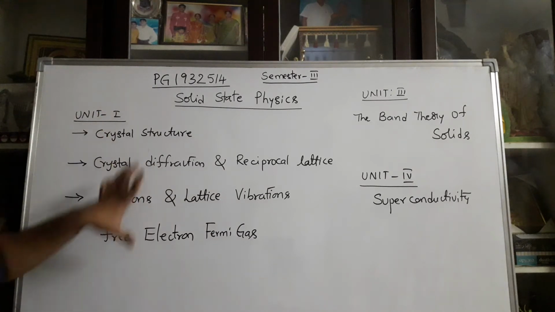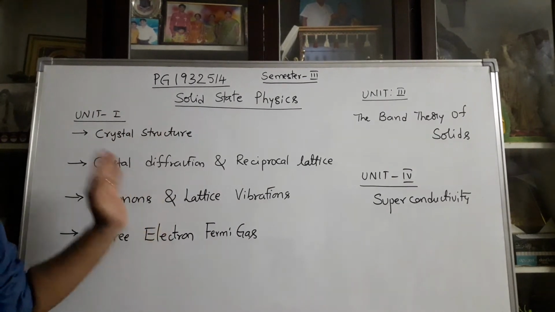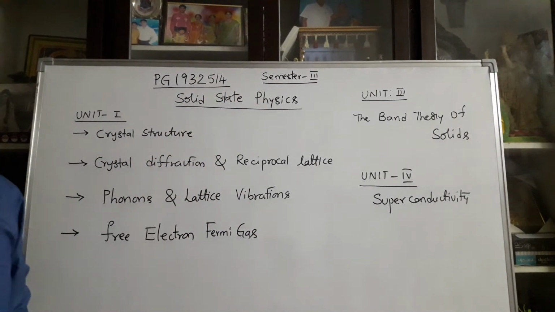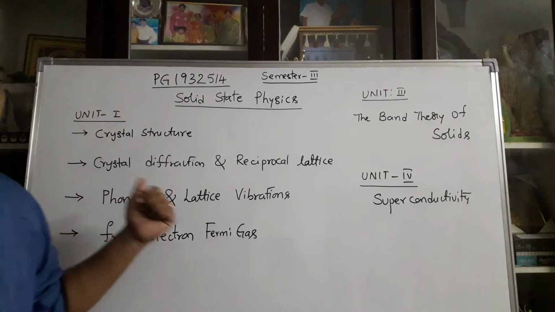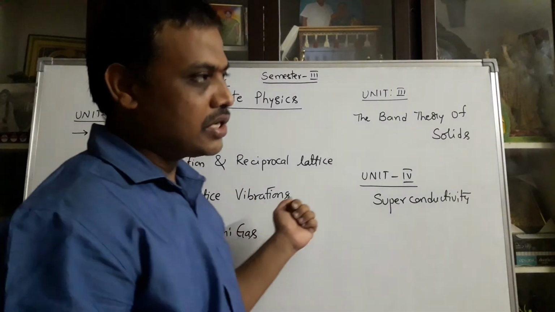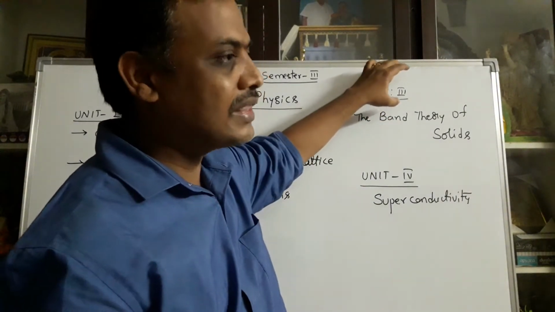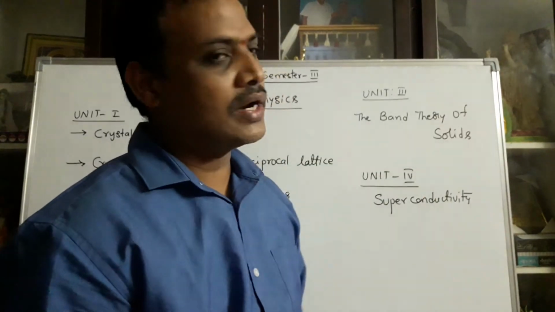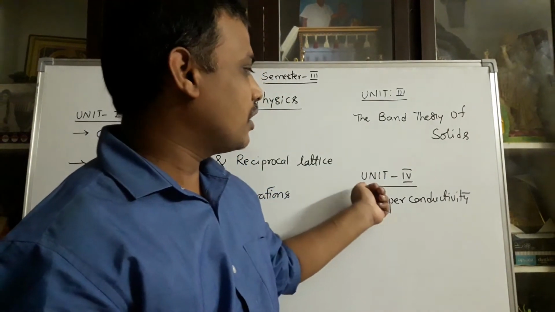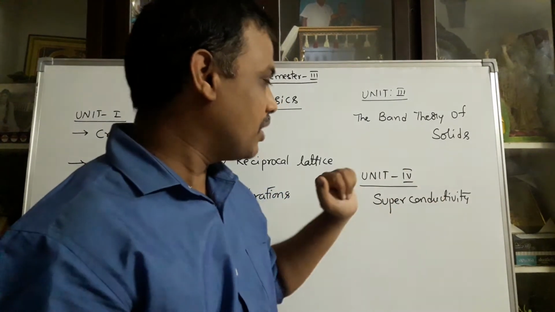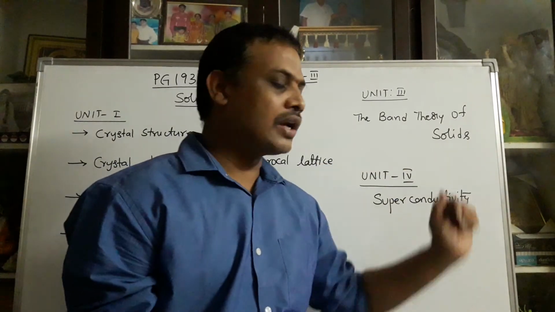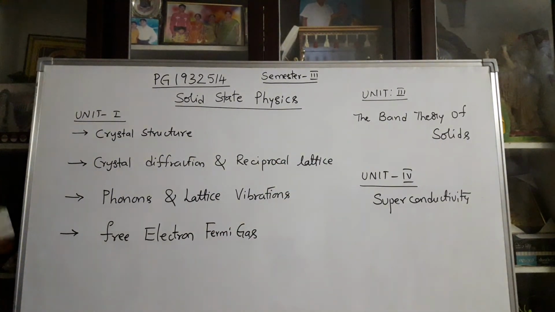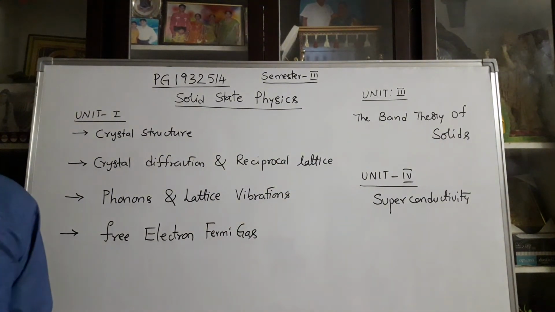Very important. Based on these 4 topics, you can explain any topic in solid state physics. So, particularly unit 1 is very important. After completion of unit 1, you have unit number 3. That unit number 3 is the band theory of solids. And the last unit, unit number 4 in this semester, is superconductivity. So these are the main 3 units in solid state physics.